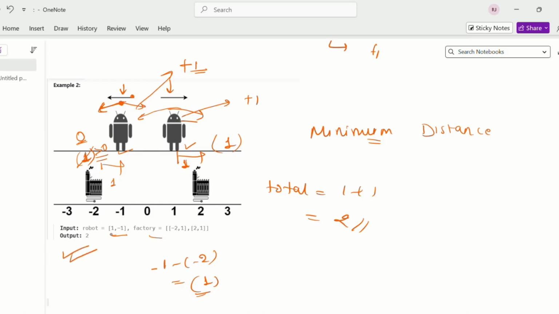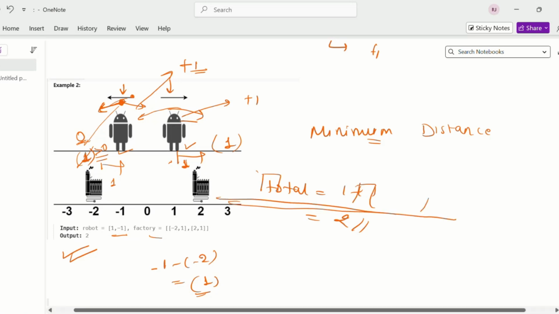If you look at the problem, for this robot there are two conditions. It can move to this factory, and it can move to this factory also. And if there are other factories, like on a big x-axis with so many other factories, this robot has the option to move to those too.